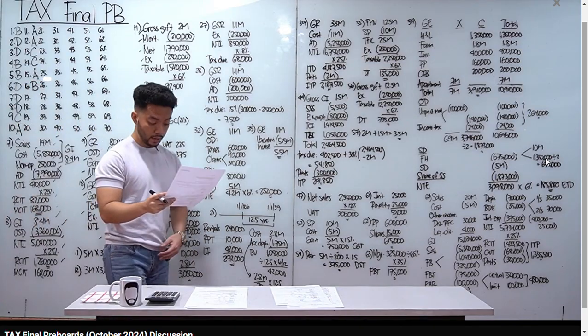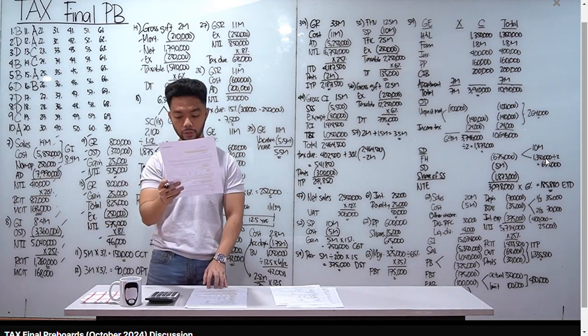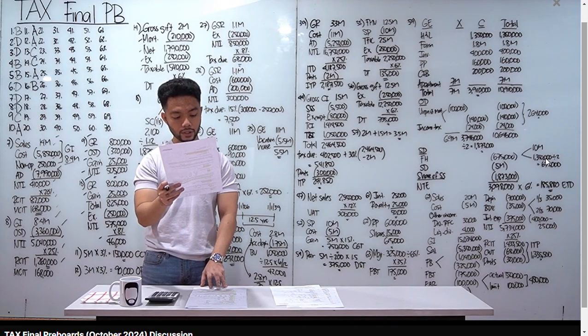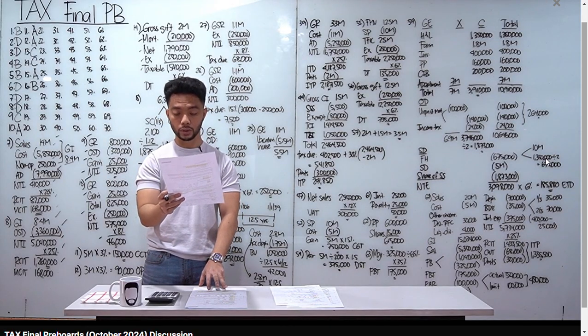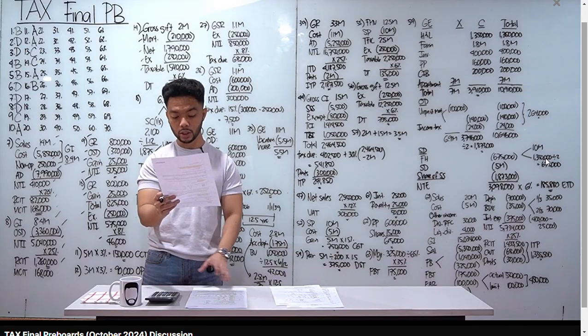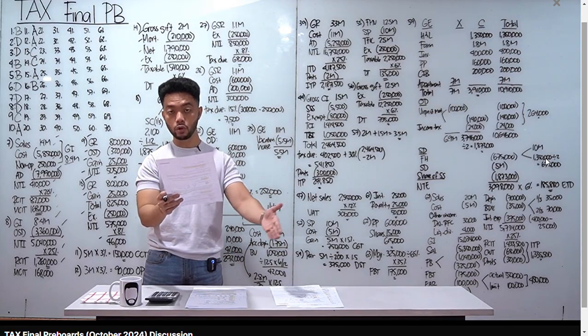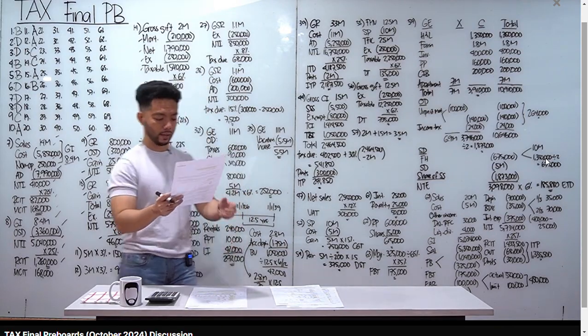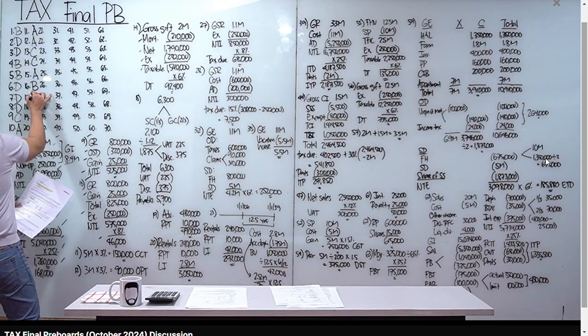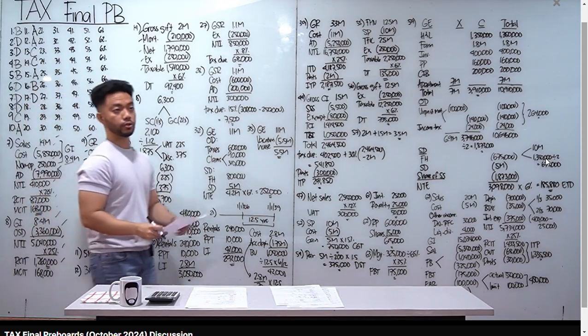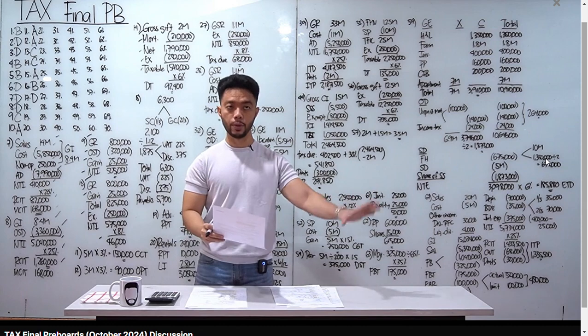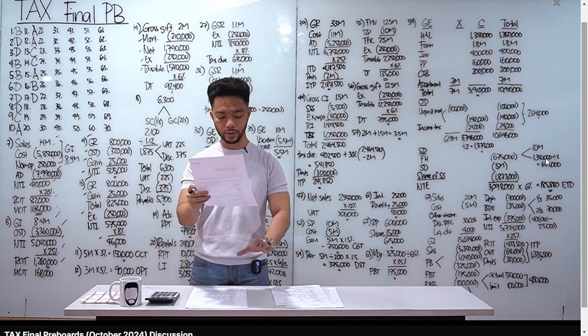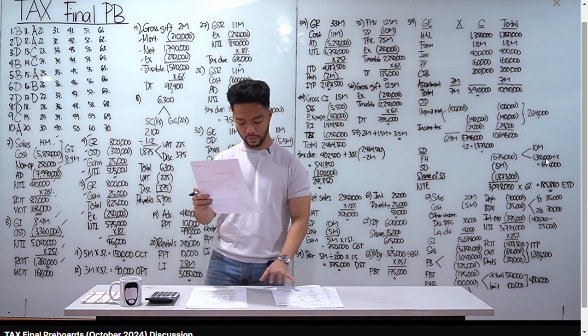Number 17, BPI, a domestic corporation, declared and distributed dividends in favor of a resident foreign corporation amounting to 10 million. How much is the income tax payable in the Philippines? Domestic corp to RFC, exempt yan. Okay, so letter D for number 17, corporate dividends. So domestic to domestic, exempt. Domestic to RFC, also exempt. Kaya letter D, sagot natin sa number 17.